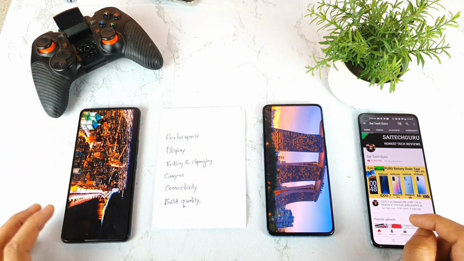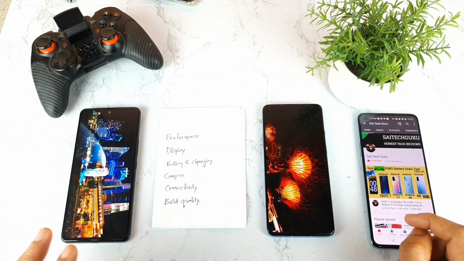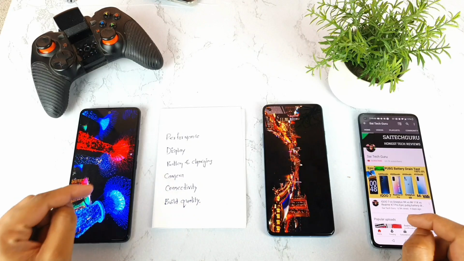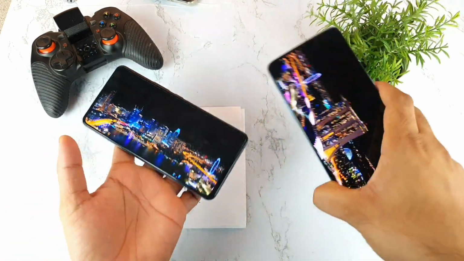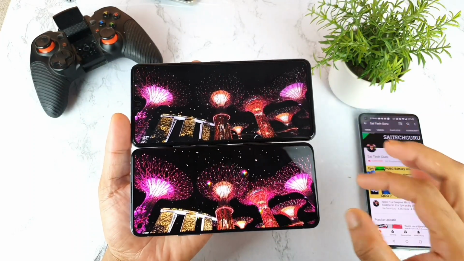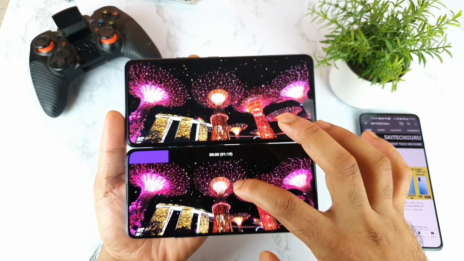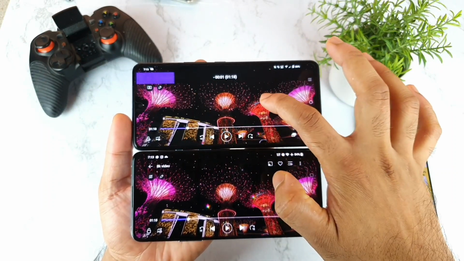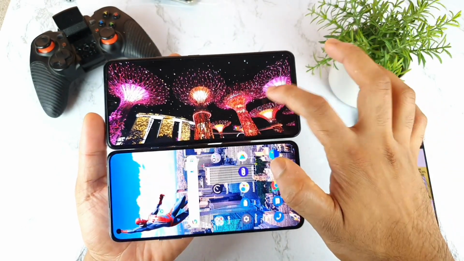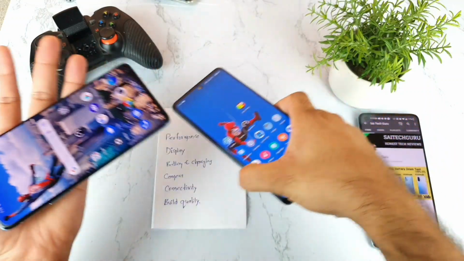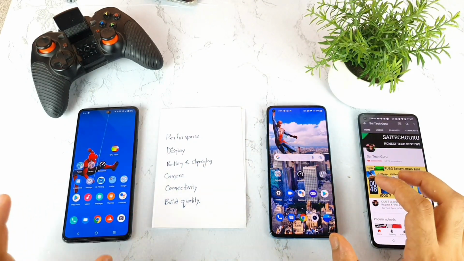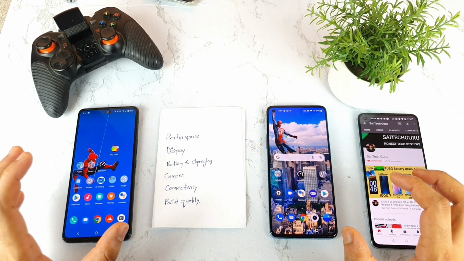So there's one thing I did observe, there's some kind of flickering issue also going on, but you cannot see it with the naked eye, you can only see it in the camera itself in the IQ7 device. So apart from that, in both phones you cannot even differentiate which phone has a better display, because both are the same kind of display. You can see not much difference is there at this point. That is what I did observe, friends. As you can see, absolutely same kind of display, not much difference. So in terms of the display, I'm giving equal points to both phones, because 120 Hz and 120 Hz. The green tint issue is not happening in all the phones, only a few units.